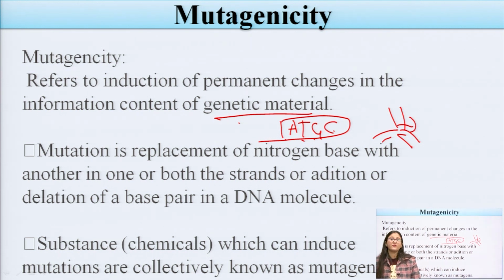There might be some chemicals or agents which may produce mutations; these are the mutagens. I have told you in the previous lectures about mutagenic agents which produce mutagenicity, or which may alter or delete some of the DNA. These substances or chemicals which can induce mutation are collectively known as mutagens. These agents may alter the DNA sequence of the individual.